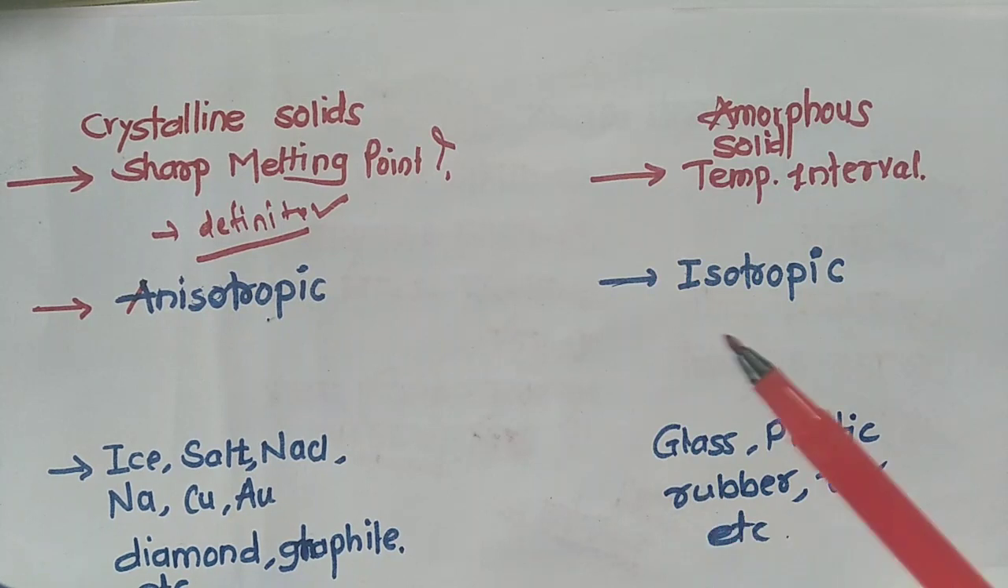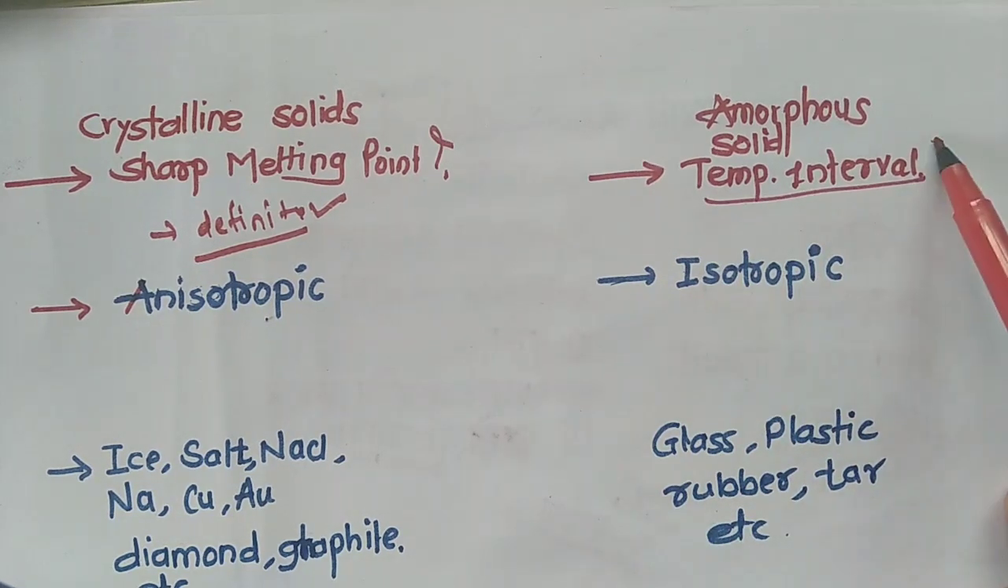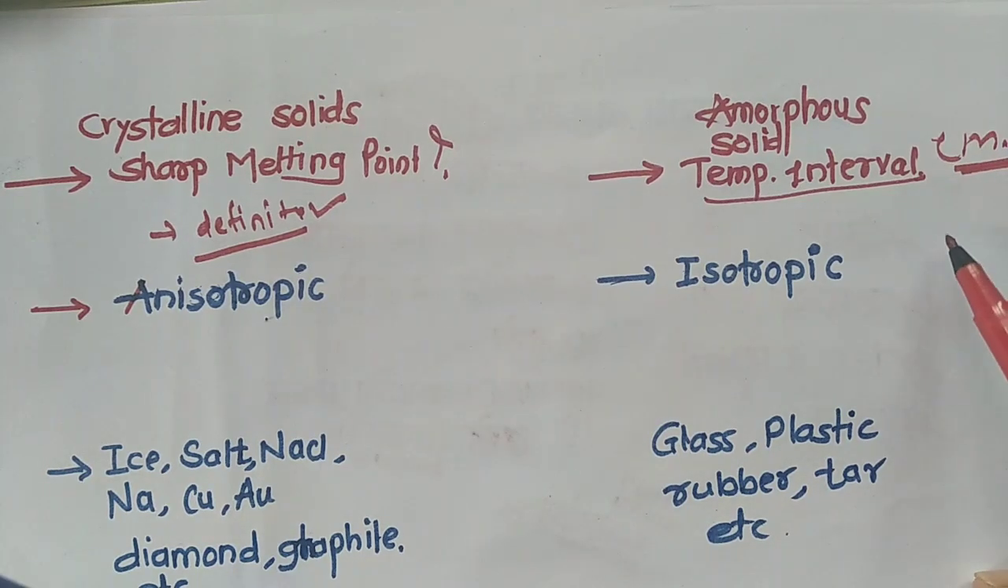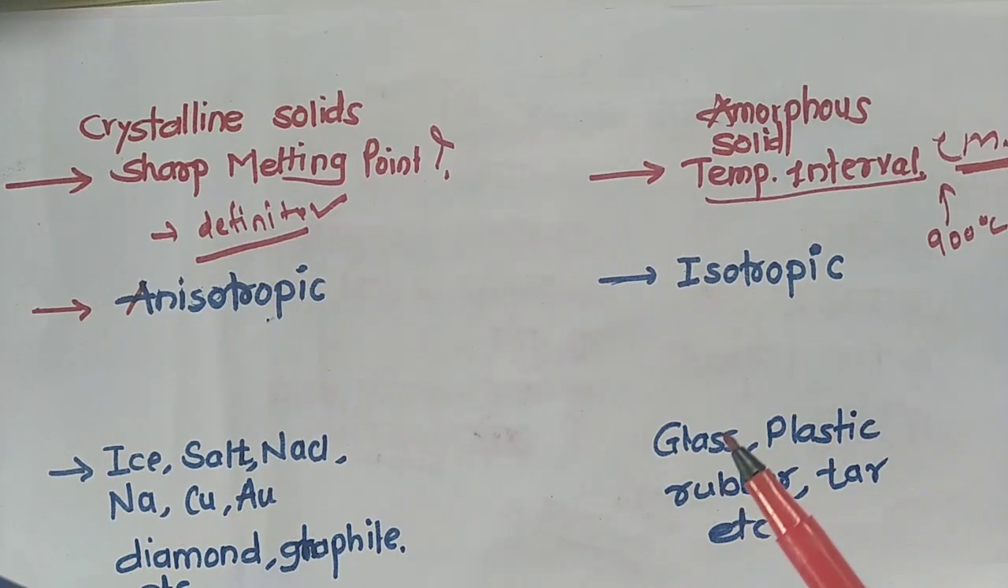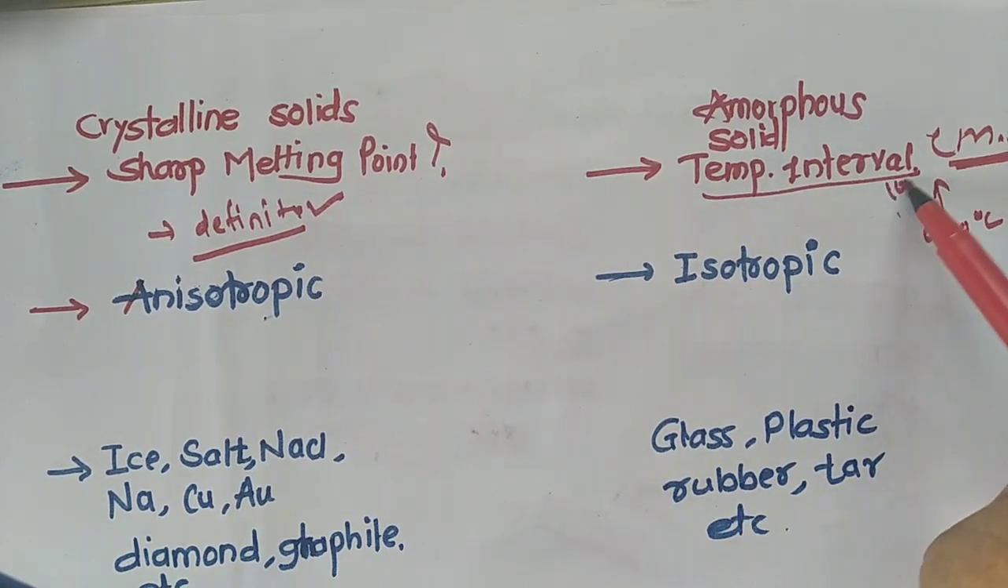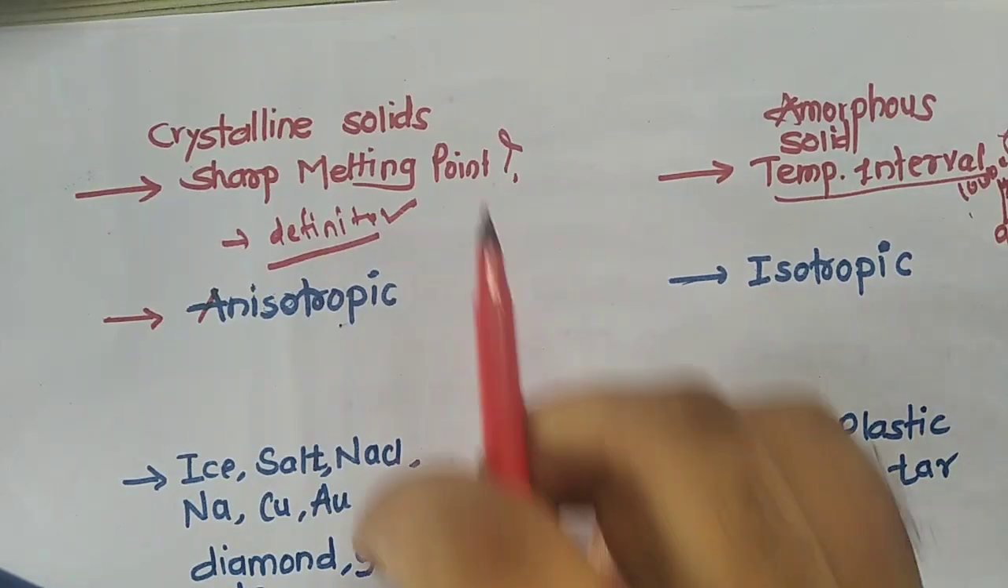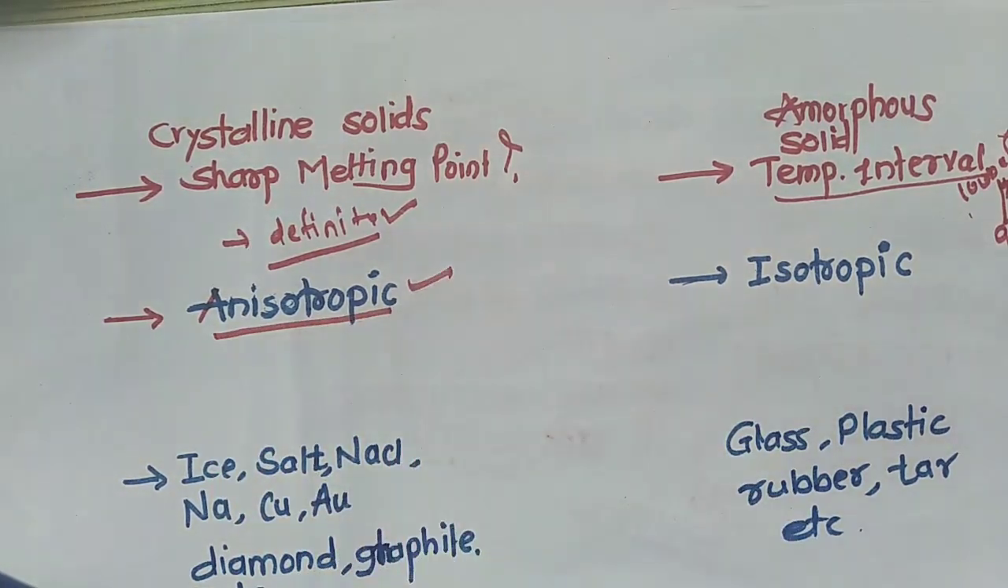In an amorphous solid, there is a temperature interval. What is meant by a temperature interval? Look at the example of glass. Glass starts melting at 900 degrees Celsius and completely melts at 1000 degrees Celsius. This range is known as the temperature interval. All amorphous solids possess a temperature interval.